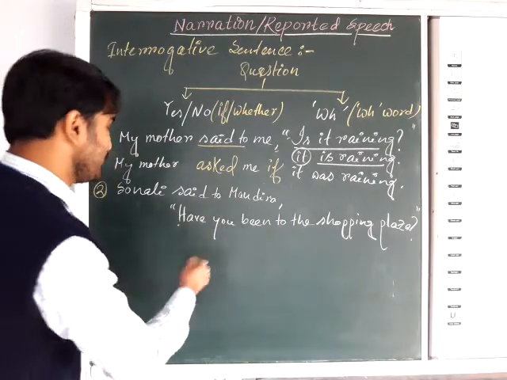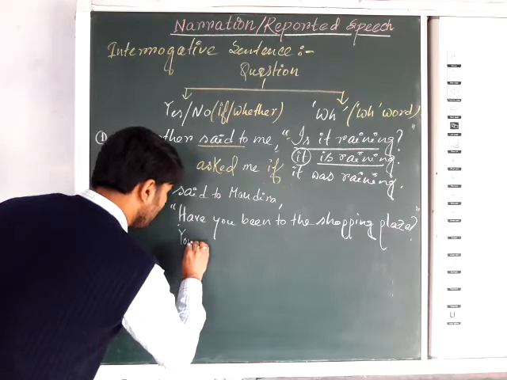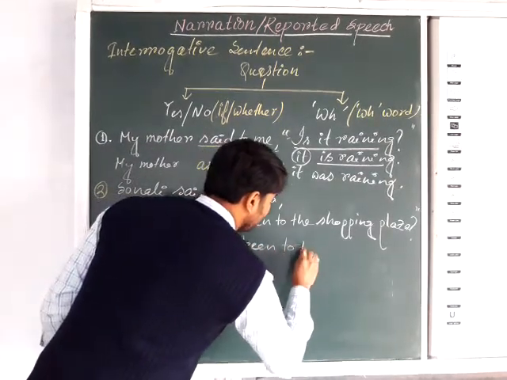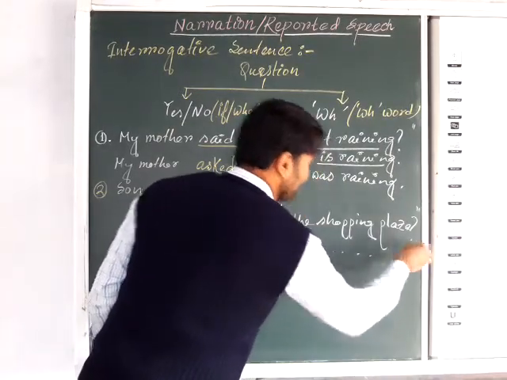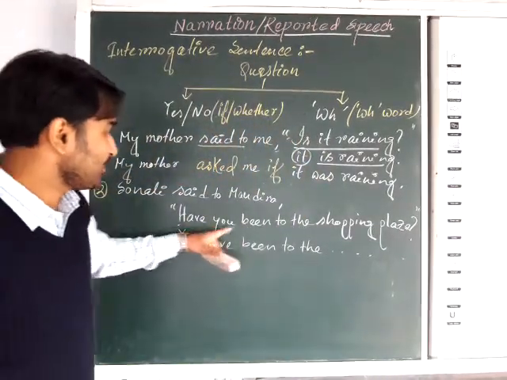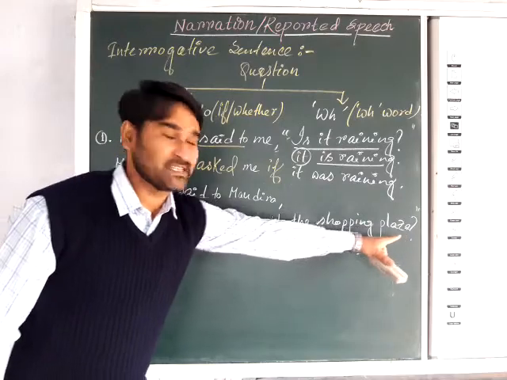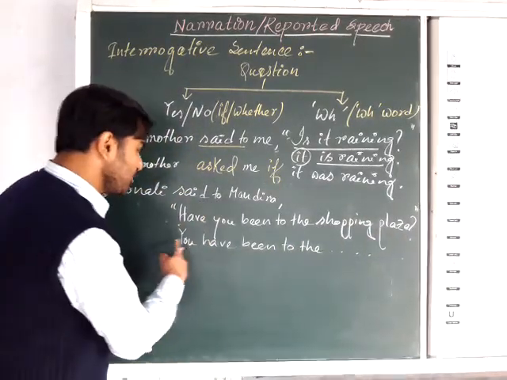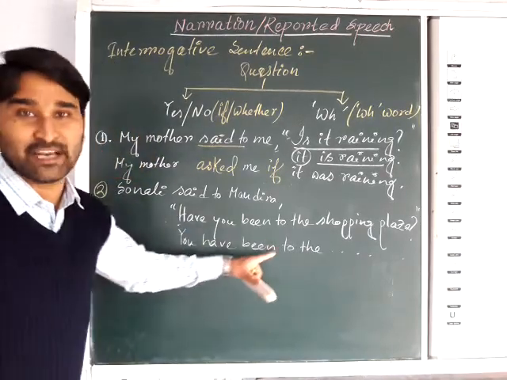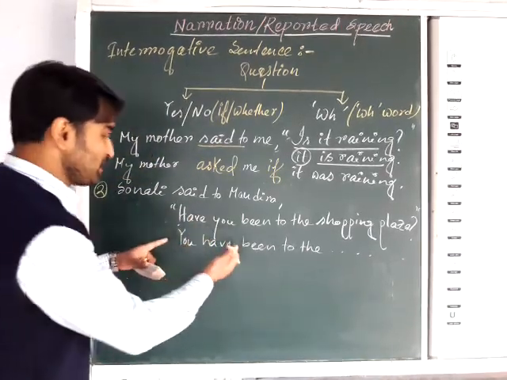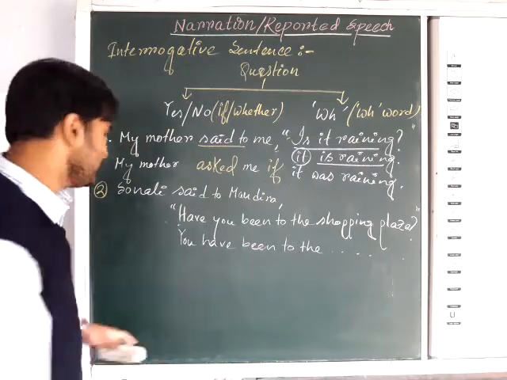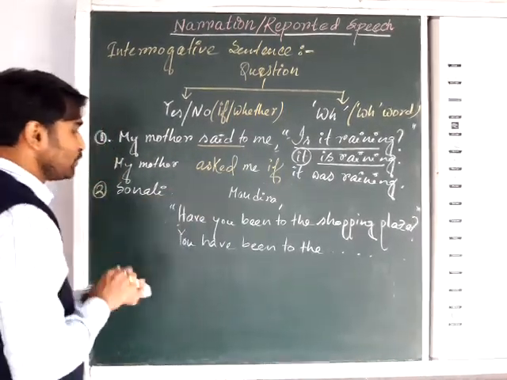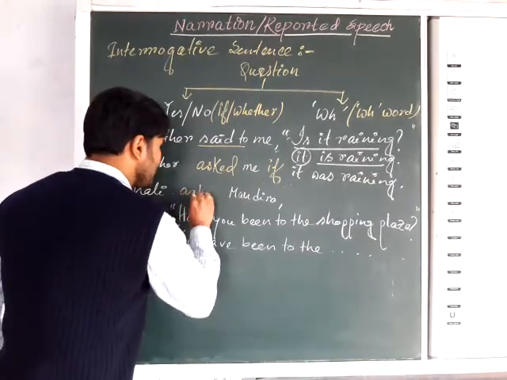So try to change it into assertive first. It will be: you have been to the shopping plaza, full stop. Now you can see I have changed that interrogative sentence into assertive. I have just brought the subject in front of the verb. So "you have been to the shopping plaza" is not the answer. You know how to change from an assertive sentence. What is the answer? Now the answer will be: Sonali said to, and that said to will be asked.